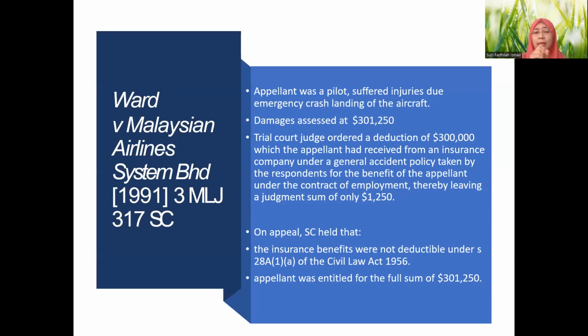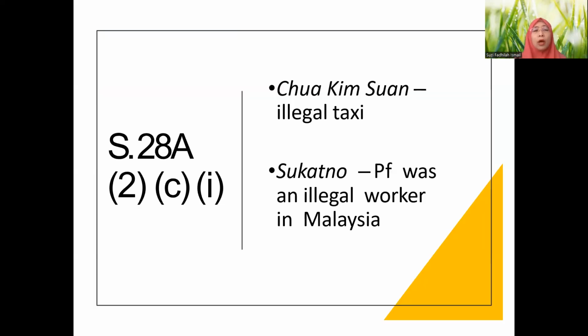This one is from his employer, from Malaysian Airlines, together with the insurance that is to be paid by the insurance company. So from two different sources, two different parties here. In respect of illegal earning, section 28A to C, you can have a look later. We have at least two cases here.